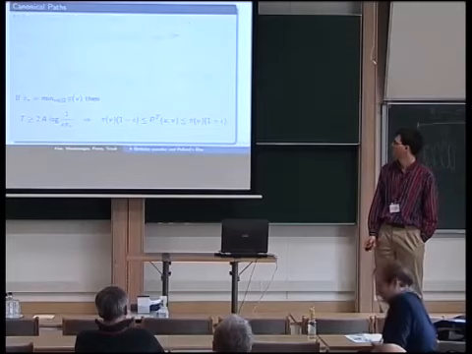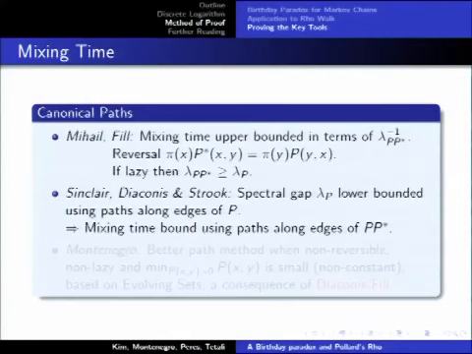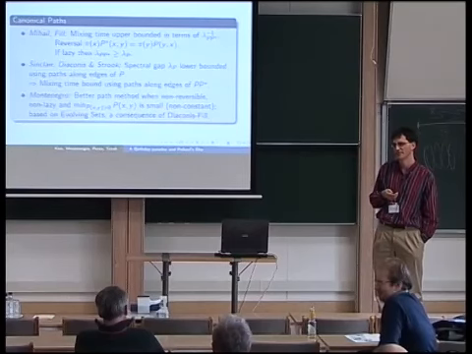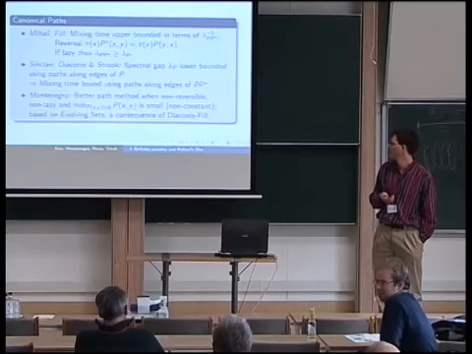Yeah, so in general non-reversible, if that denominator is very small, it might be better to use this theorem, which I mentioned here, which is using the Diaconis and Fill stuff. So this theorem in the denominator only has the minimum of pi x times P. So it looks like the regular canonical path theorem. Yeah, I understand it. Okay.